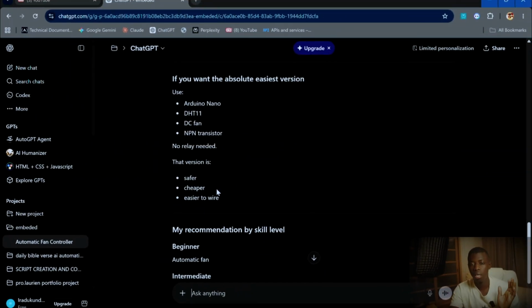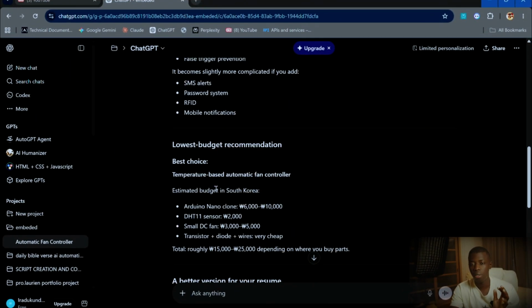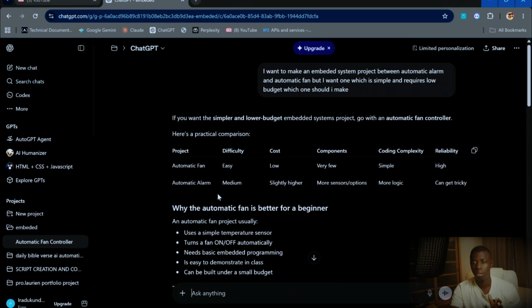As you're seeing, ChatGPT made it very clear and straightforward. Look at this table. Automatic fan: difficulty easy, which I want. Very simple. Cost very low. Components very few. Coding complexity very simple. Reliability high, which means then we have to do this automatic fan project.